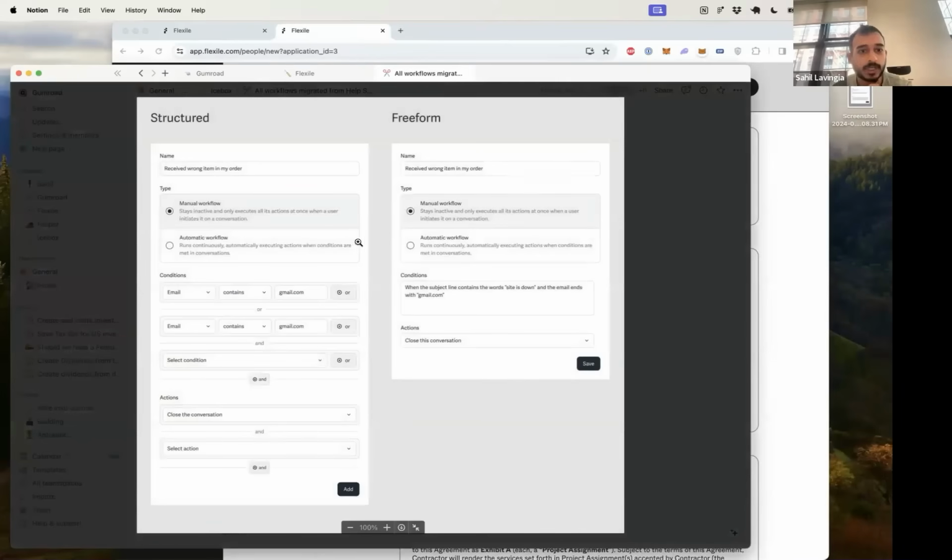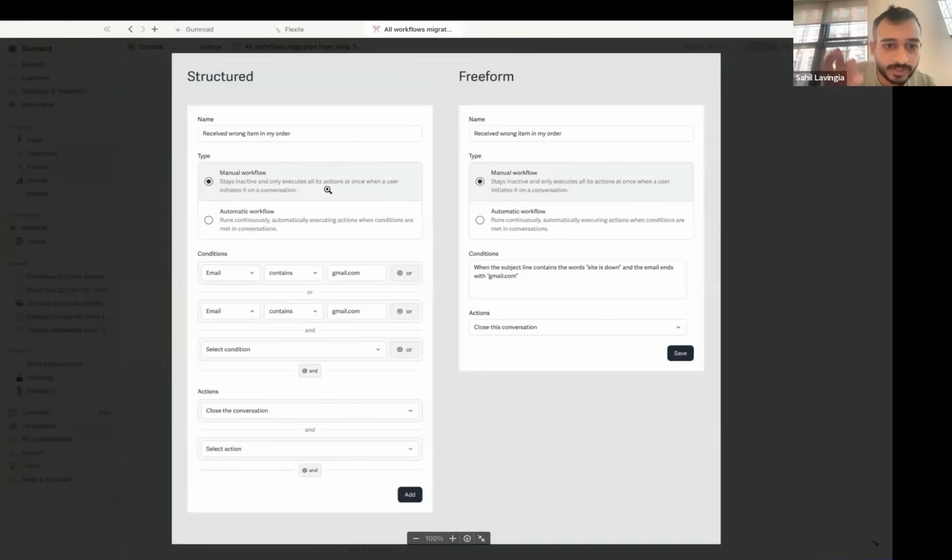Yeah, I'll just show. So you can imagine traditionally the way it was done, for example, if you were looking at this email segmentation on Gumroad that we're building, people are used to this sort of conditional, very structured look, right? Where you say email contains gmail.com or email body contains password, right? And that's something simple. But imagine if someone emails you and says, hey, this support query is not about my password. And then they have a support query. Obviously, it contains the word password, so it's going to put it in the password box, even though an AI would clearly know it's not actually about a password. It should be when the subject is itself about it, right?